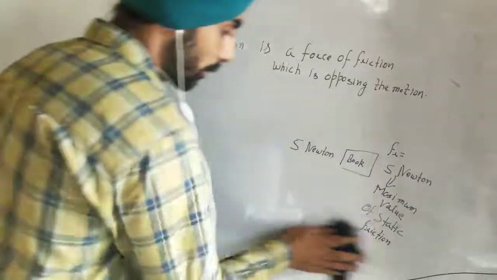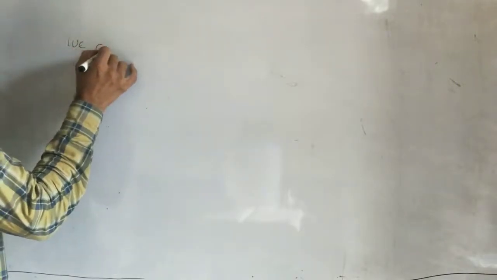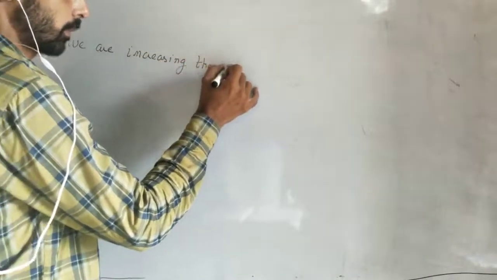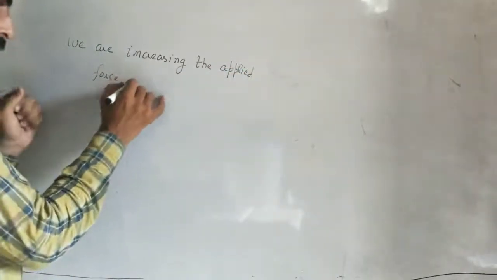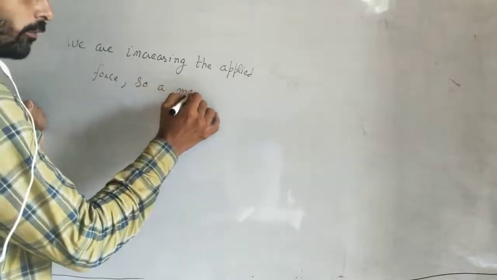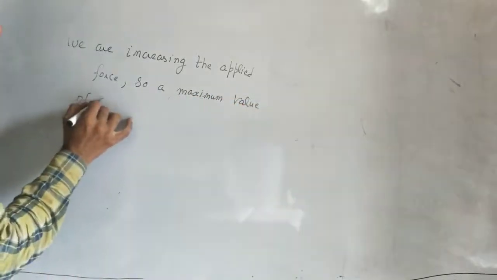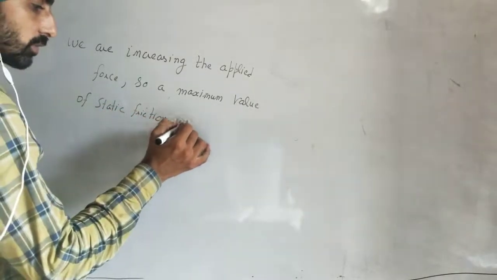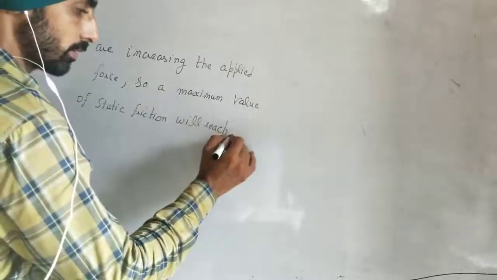So we are increasing the applied force. So the maximum value of static friction will also be reached.